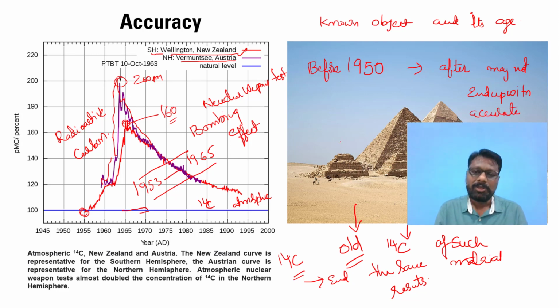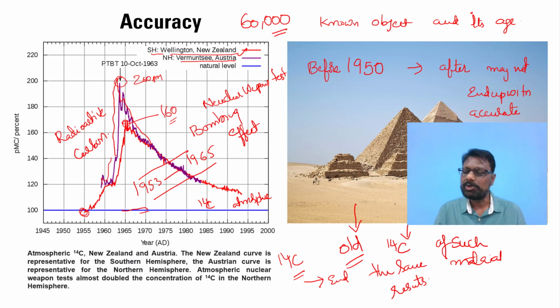Also, this carbon dating technique cannot be used for fossils which are very old, beyond 60,000 years. When we go to millions of years, or anything above 60,000 years, you may not get accurate results, and this carbon dating technology will not suit.